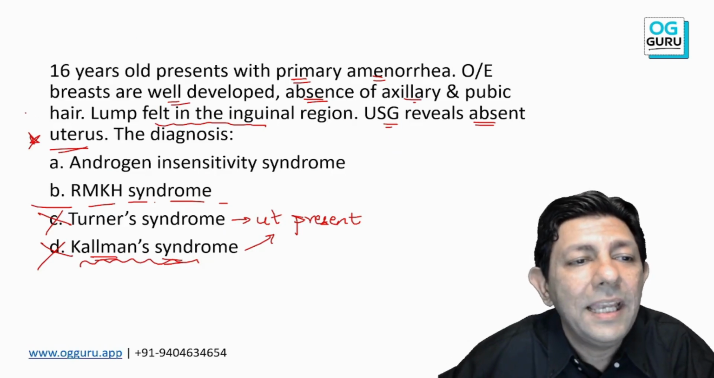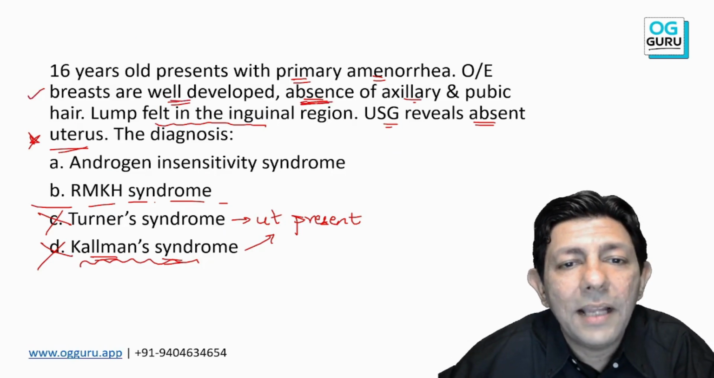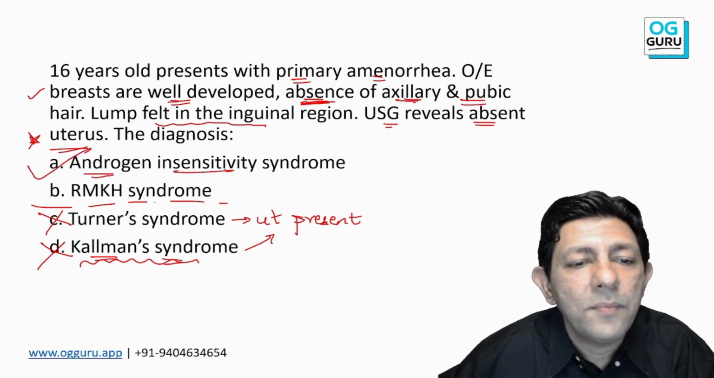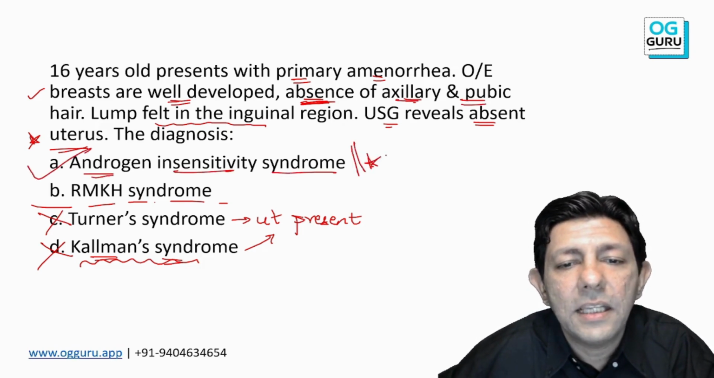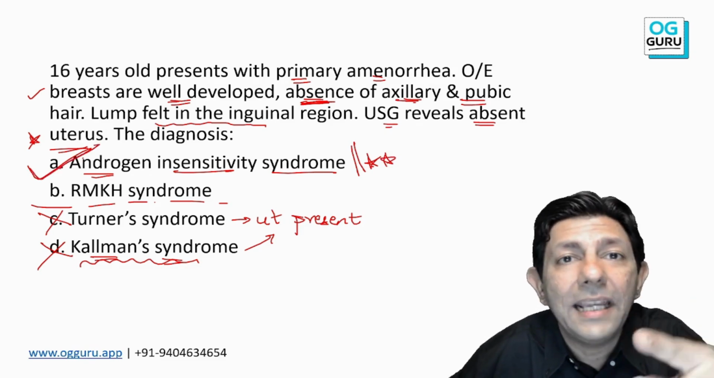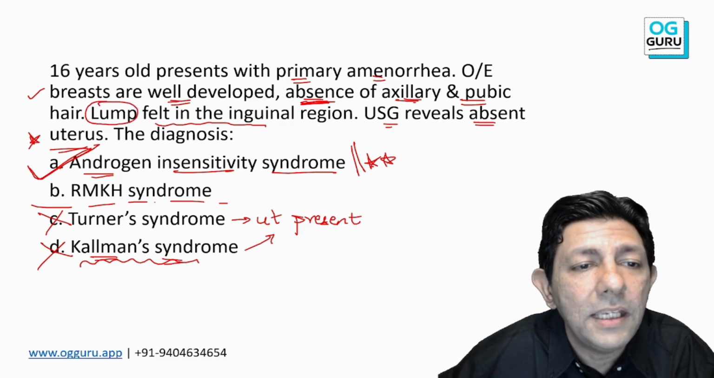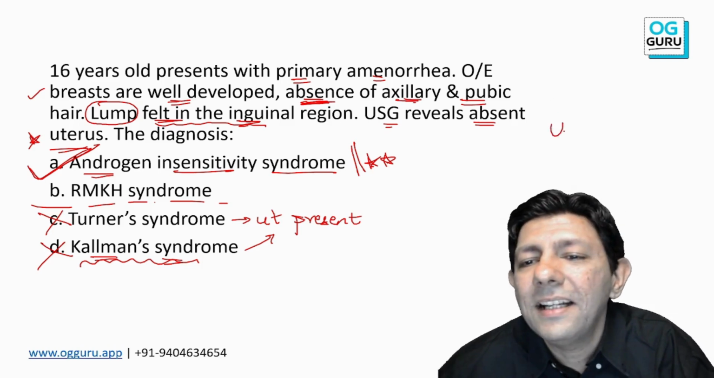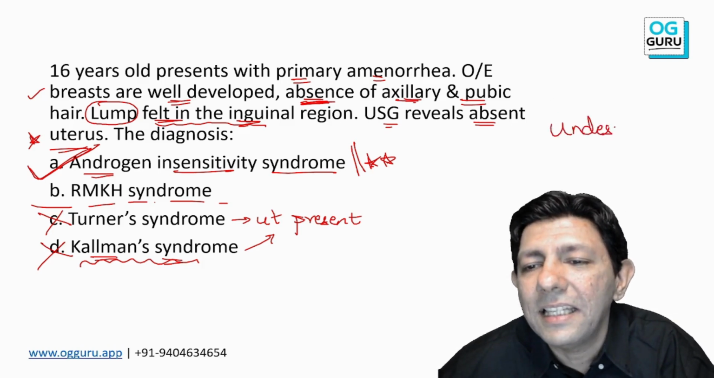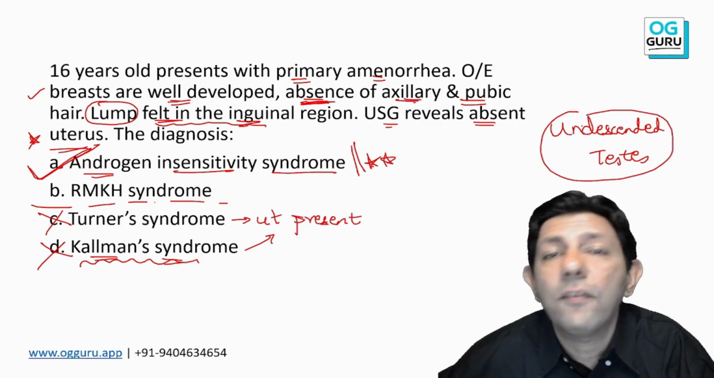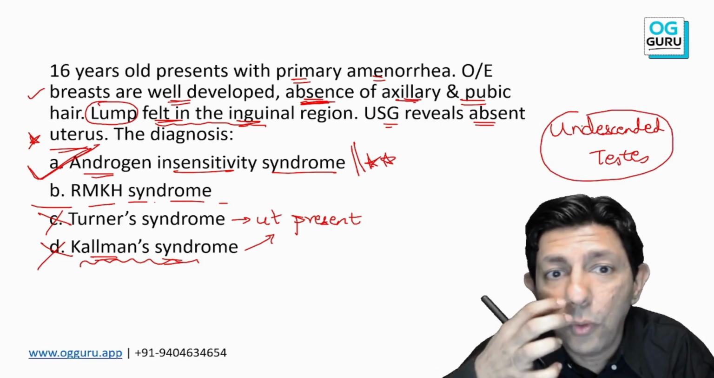Now, breast well developed, very good, but absence of axillary and pubic hair, the diagnosis is androgen insensitivity syndrome. That is the diagnosis. Every year a short question. And can anybody tell me what is the lump in the inguinal region? Yes, that lump is the undescended testes, because these patients of AIS have got testes. Is it understood to all of you?